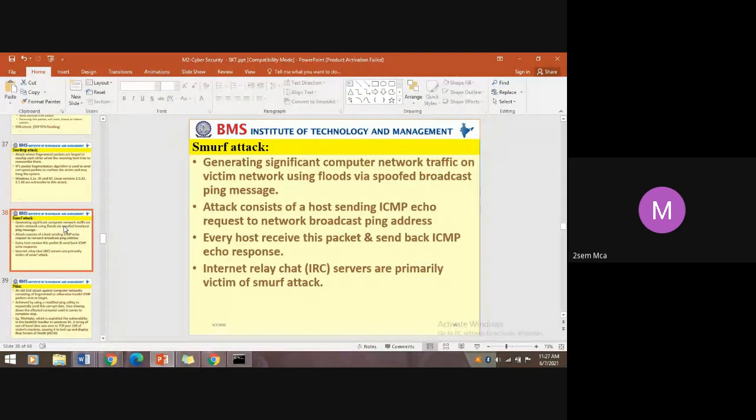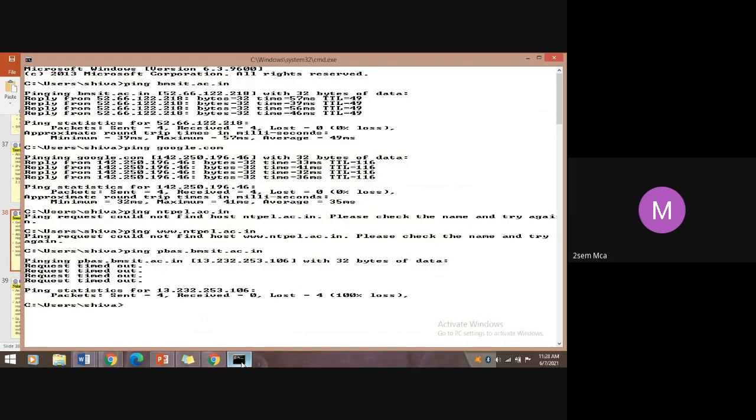There is another type of attack. It is termed a Smurf attack. It generates significant computer network traffic on the victim network using floods via a spoofed broadcast ping message. So spoofed. Here, when I use the command prompt, it is not a spoofed message.